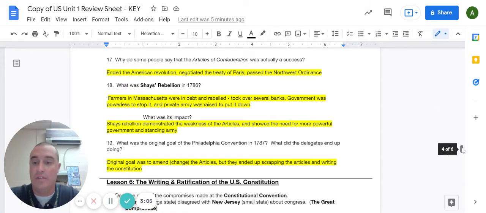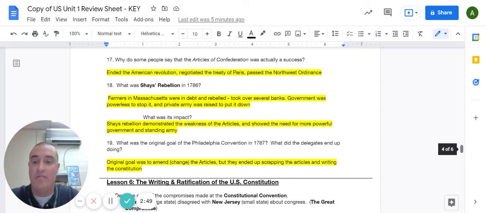Question 17, what were some successes of the Articles of Confederation? So under the Articles, the Americans won and ended the Revolutionary War. They negotiated the treaty with Paris and also passed the Northwest Ordinance, which was the process for admitting new states to the country.